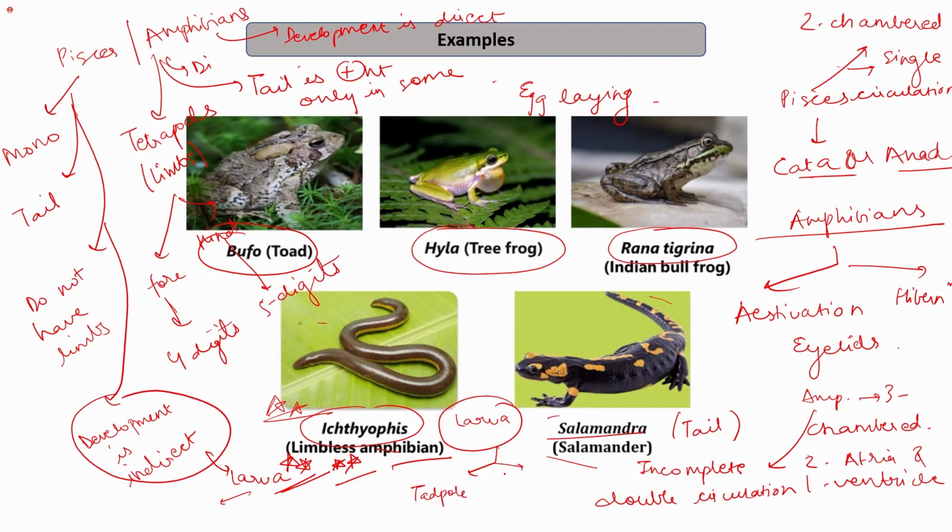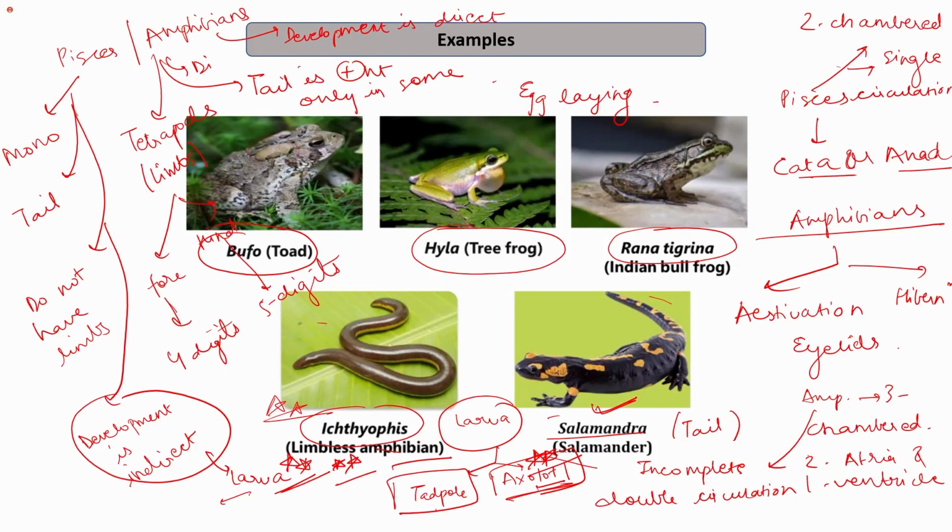And for the salamander, it is the axolotl larva. So you need to remember these names, axolotl larva and tadpole larva. Axolotl larva might be asked in the exam also, that what is the larva of salamander called. So it is the axolotl larva. So the development is indirect in case of amphibians, while the development is direct in case of the Pisces. So these are the differences between these two classes of the phylum Chordata.